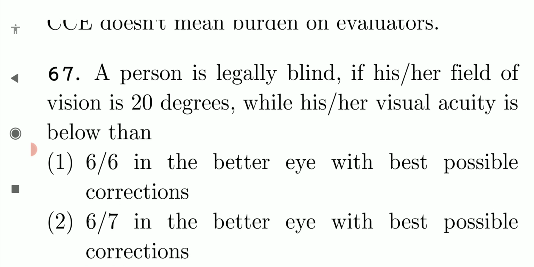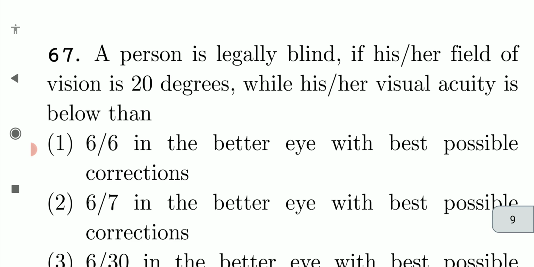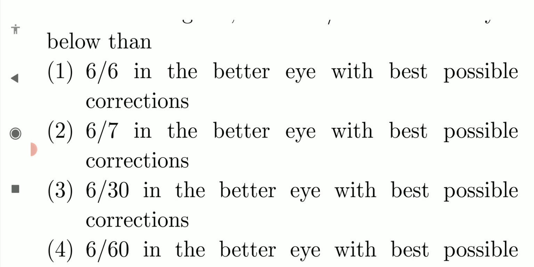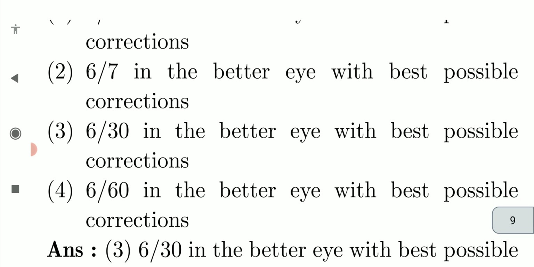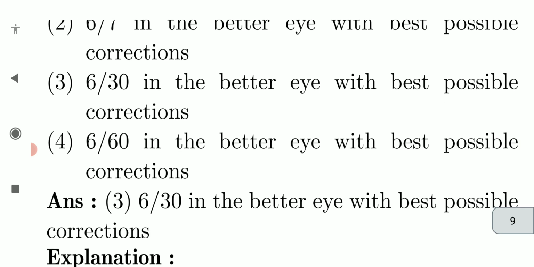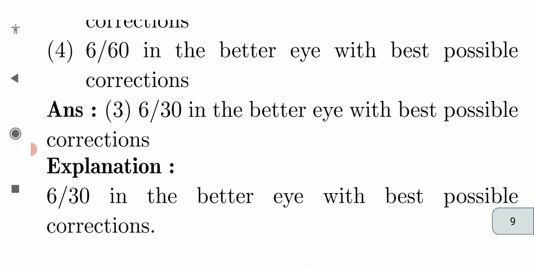A person is legally blind if his or her field of vision is 20 degrees, while his or her visual acuity is below 6/60, that is, 6/60 or 3/60 in the better eye with best possible correction. Okay.